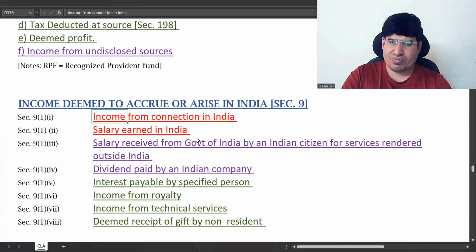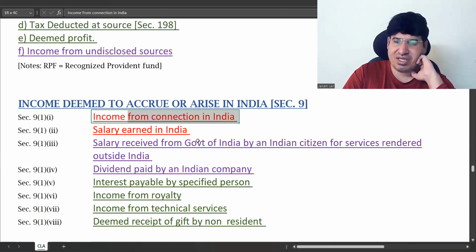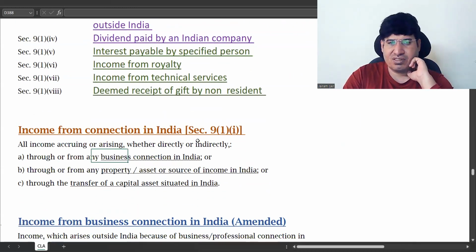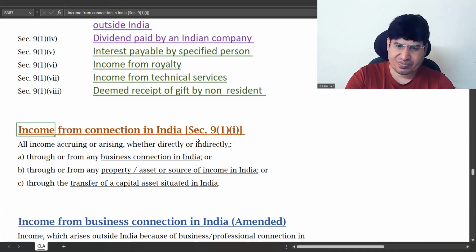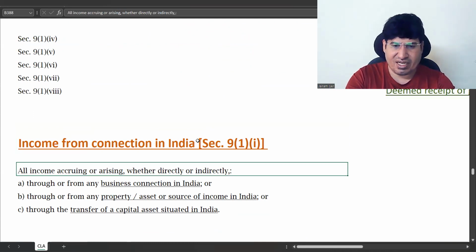The most complex of these is income from connection in India. The rest will not take much time. So what is income from connection in India?